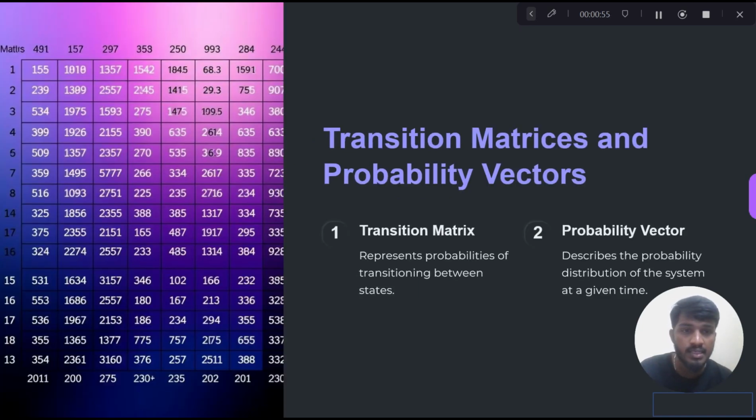Now the transition matrix and the probability vectors. The transition matrix represents the probabilities of transitioning between the states, and the probability vector describes the probability distribution of the system at a given time.